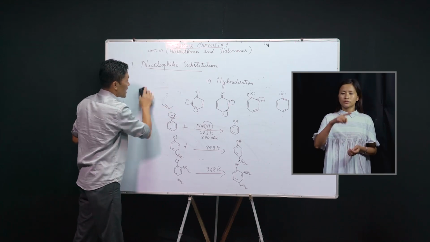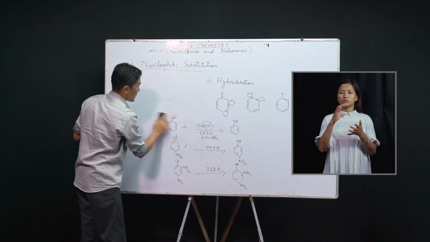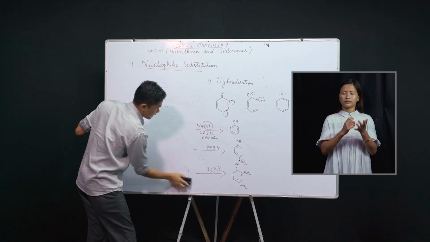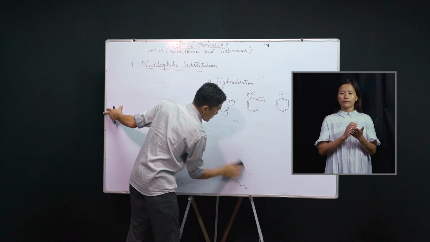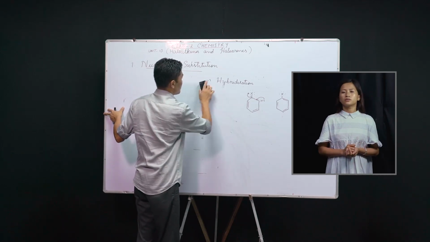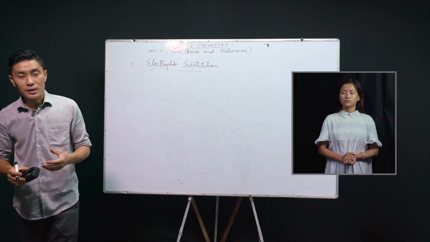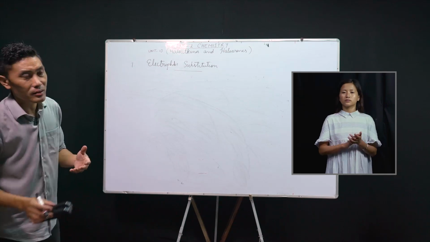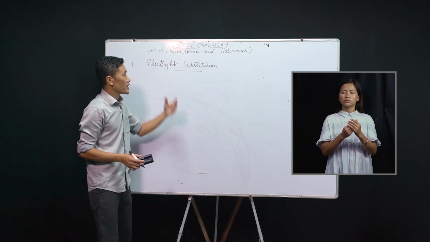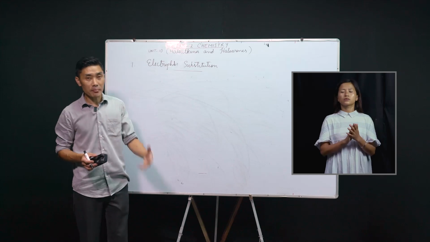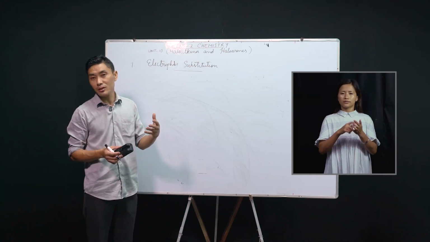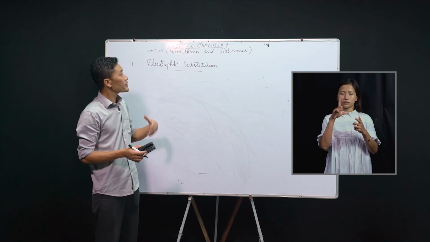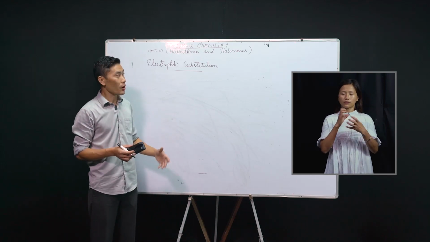Now the next reaction of these haloarenes is the electrophilic substitution reactions. Now haloarenes show all the typical electrophilic substitution reactions as shown by benzene, like the halogenation reaction, nitration, sulfonation reaction, the Friedel-Crafts reaction, and so on.